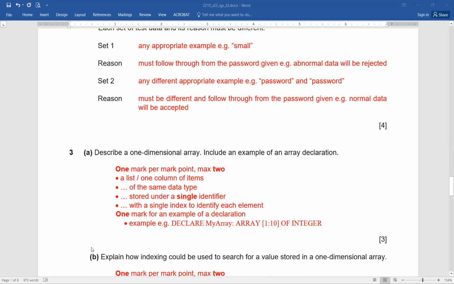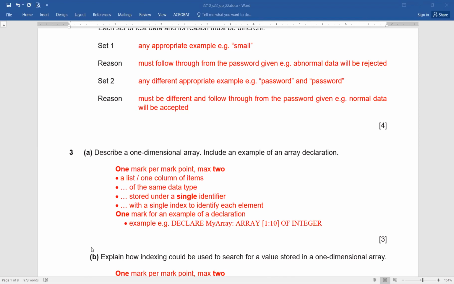Okay, now describe question number 3. Describe a 1D array. Include an example of an array declaration. Again, you can see this is a 3-mark question. What you need to know is what is a 1D array. Just the description. There are a few, can say a few example points are here.